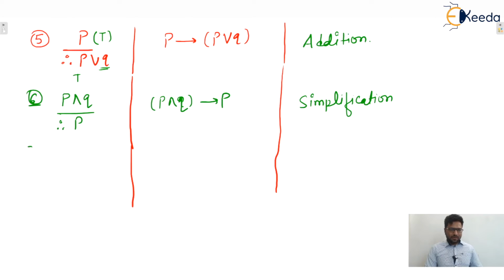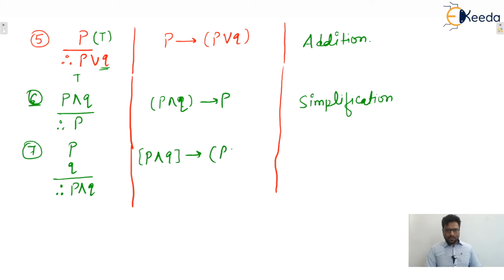Next one, the seventh one: P, Q. Two premises are there, then the conclusion is P and Q. This is also a conjunction of all premises implying the conclusion, P and Q. You can check, this one is also a tautology, and this rule of inference is known as conjunction, isn't it? I hope this one is clear to everyone.